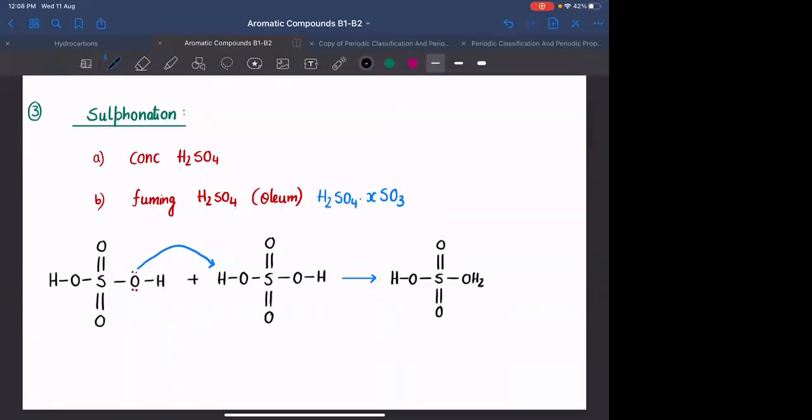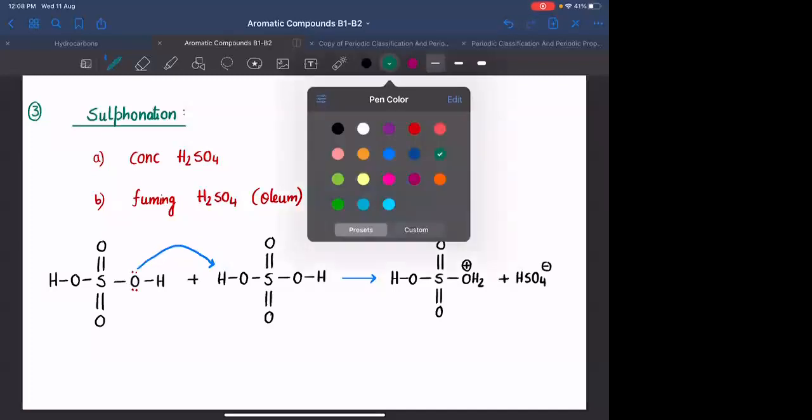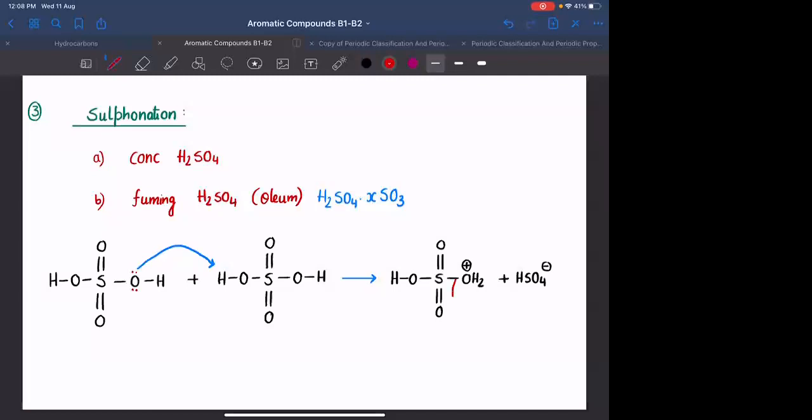ये OH2 पॉजिटिव होगा, बचा हुआ HSO4 माइनस. Is H2O positive a good leaving group? This will go out of the system, resulting in the formation of. उसी टाइम पे क्या होगा? This particular lone pair will be forming a bond between these two, because if H2O positive goes out, इस सल्फर के ऊपर पॉजिटिव चार्ज आएगा. In order to balance the positive charge, ये lone pair पॉजिटिव चार्ज, इन दोनों के बीच में बॉन्ड बनेगा.